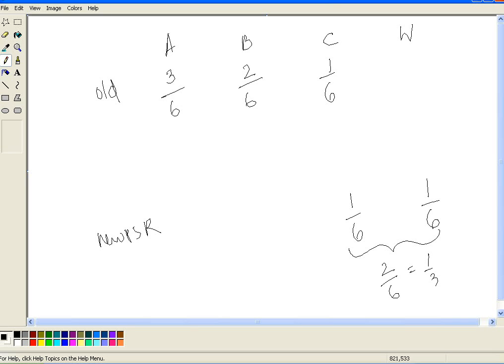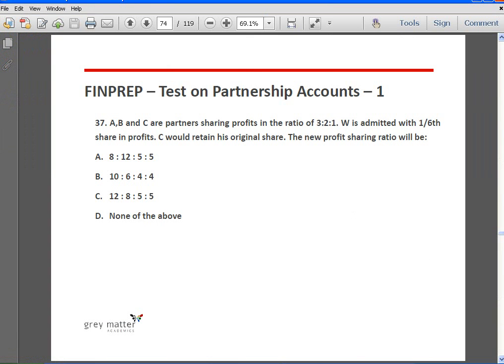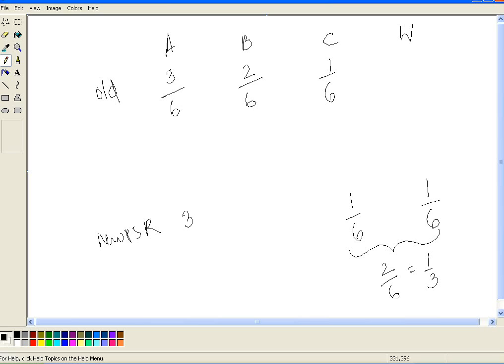1 by 3rd. Which means 2 by 3rd of the profits are available to A and B, which they will be sharing in the ratio of 3:2. Okay, so 3:2 is the relative profit sharing ratio of A and B, and they're going to share the remaining profit of 2 by 3 in this ratio.